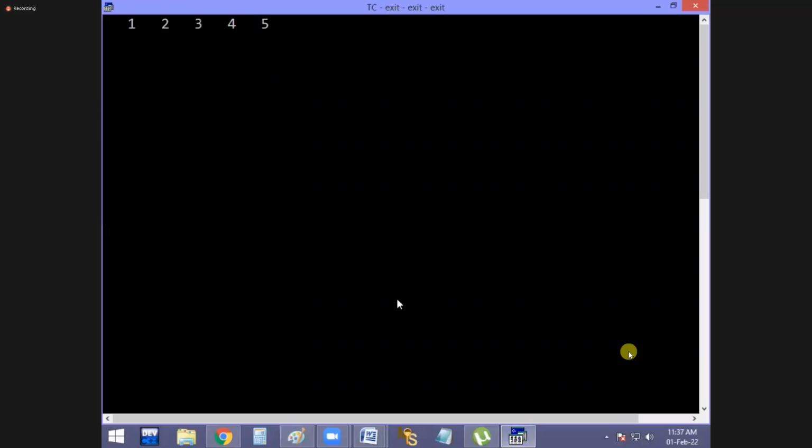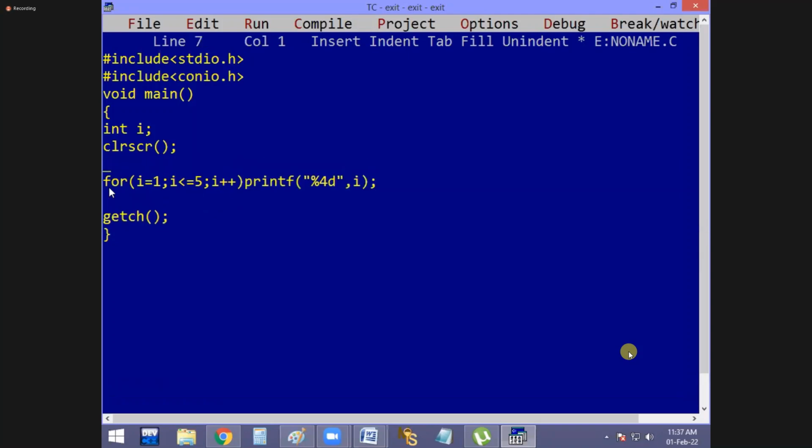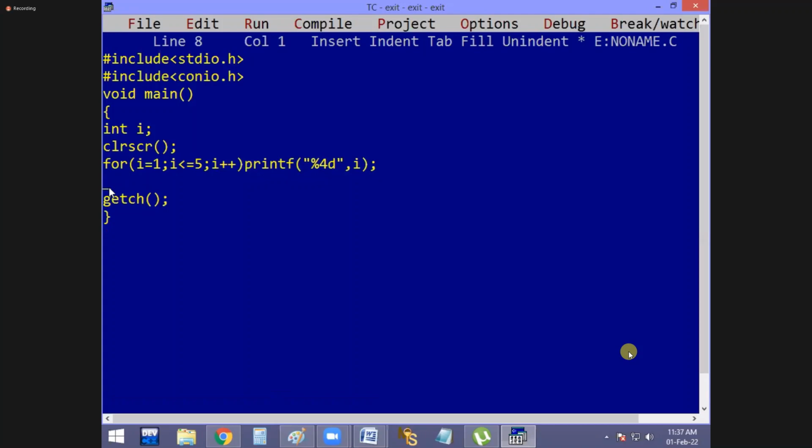In the previous example, everybody watch it for 1 minute. This program is printing how many numbers? 5 numbers or not? Yes, no doubt at all. And tell me, inside the bracket, how many statements are there? Only one. Now for a single statement, there is no need of bracket. You can delete the bracket now. And when there is a single statement, can you continue within the same line? Yes, no doubt. Now the for loop is completed within how many lines? Yes, see that.